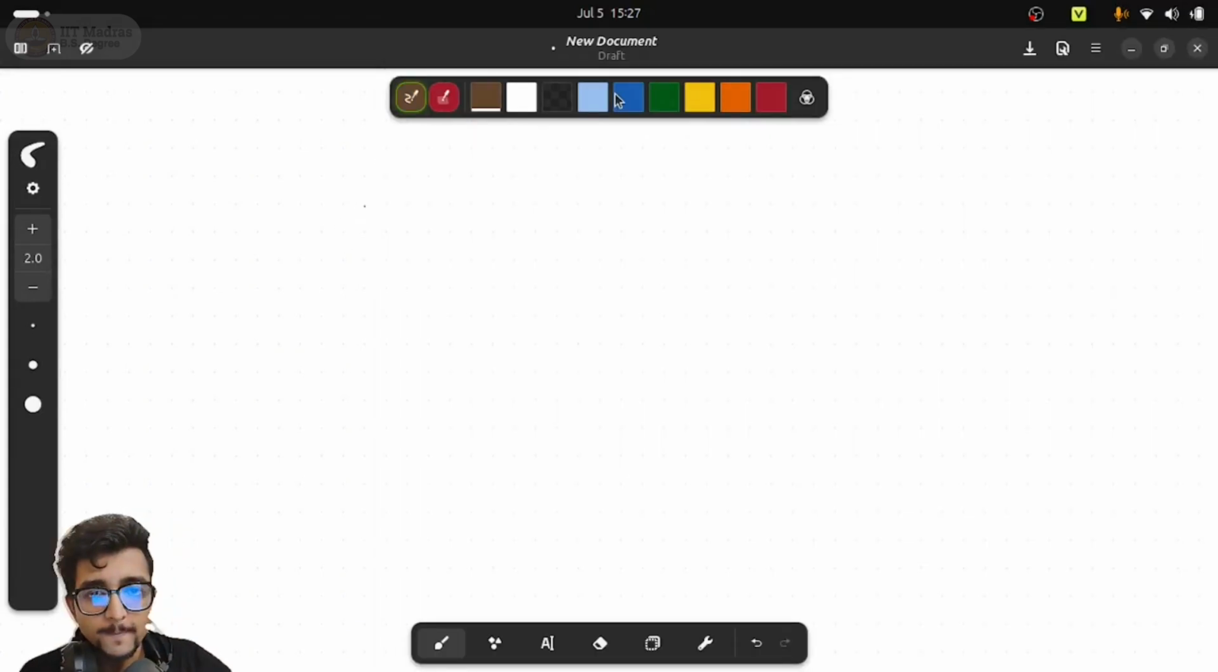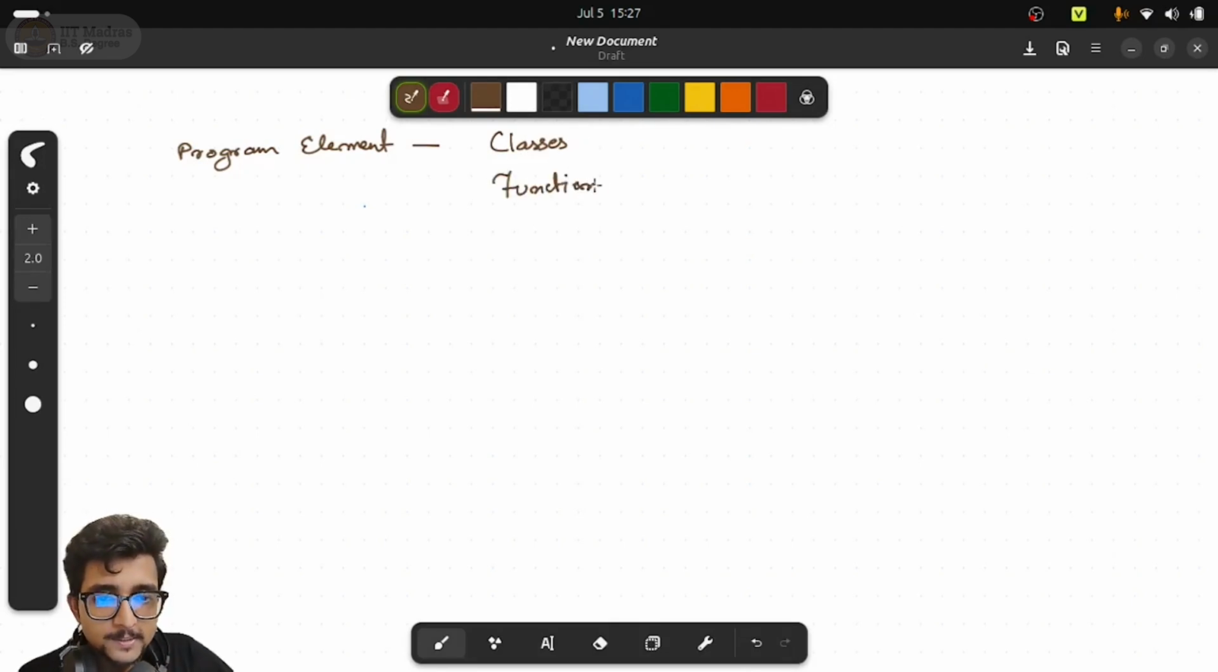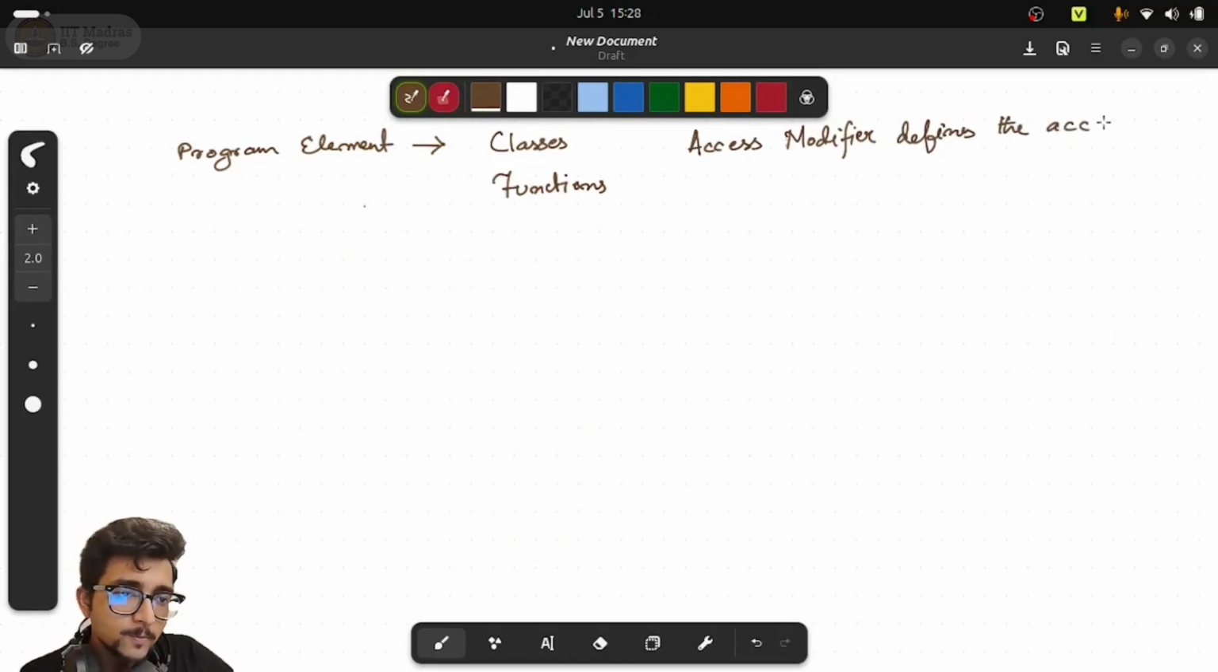First of all, there are four types of access modifiers. This is what we call access modifiers in Java: how much access is allowed to a program element. That element can be a function or a class. So what is a program element? The program elements that we are talking about are basically two things: number one is classes, and number two is functions. Other than these two things, there is nothing else. So how much accessibility scope these two things have depends upon the access modifier. The access modifiers define the accessibility scope.